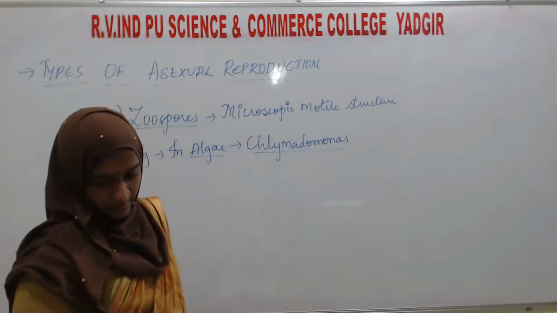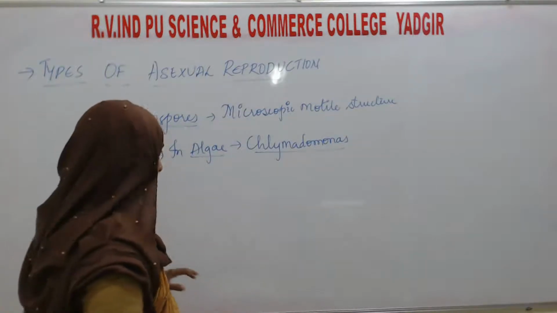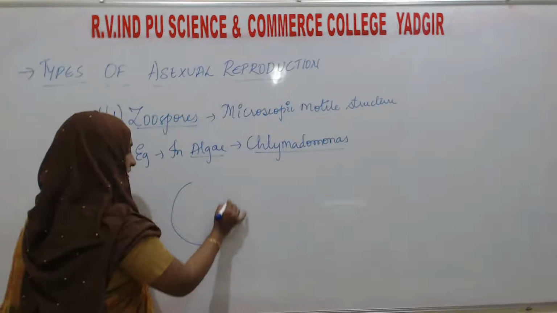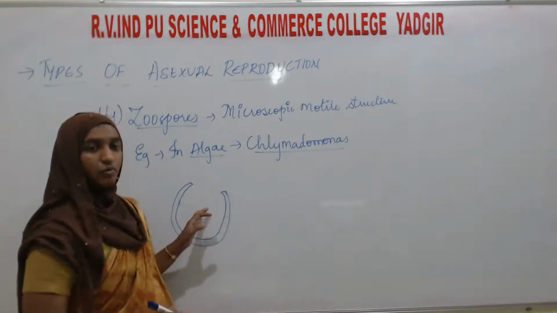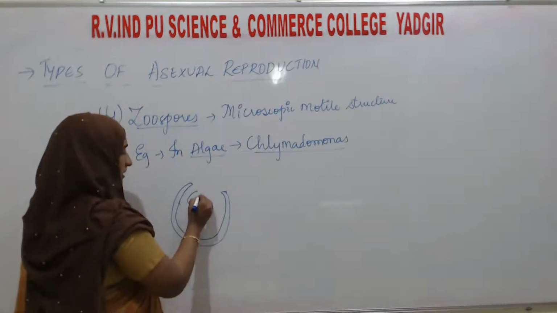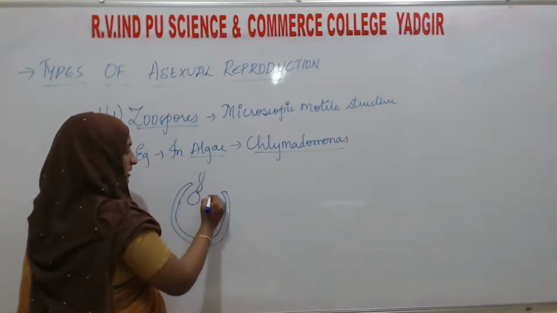Okay, here in the Chlamydomonas, how are the zoospores going to form? First, this is the parent body, in which there is a presence of some motile cells. The cells will be like this with the motility structures.